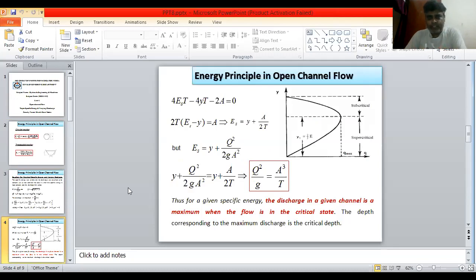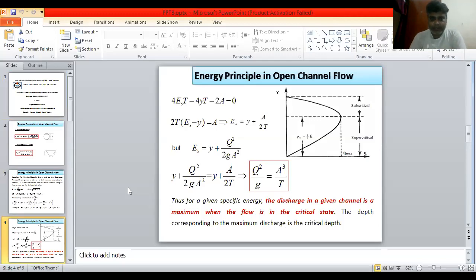This is a diagram of the variation of specific energy with respect to discharge. Now, Q maximum always occurs at the origin of the curve. Below the origin, the depth is known as supercritical depth and above it, the depth is known as subcritical depth. Hence, Es is equal to y plus V square upon 2g. This is the specific energy equation: depth of flow plus velocity head. It is also written as Es is equal to y plus Q square upon 2g A square.